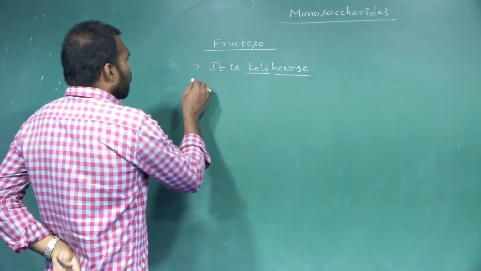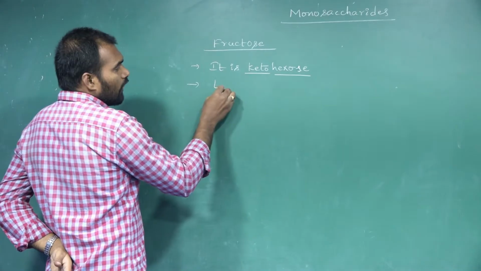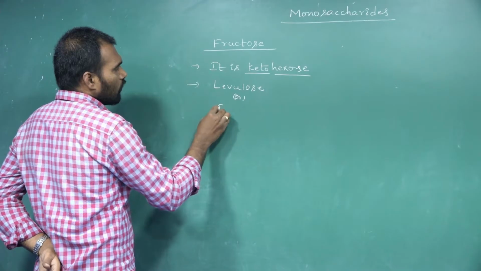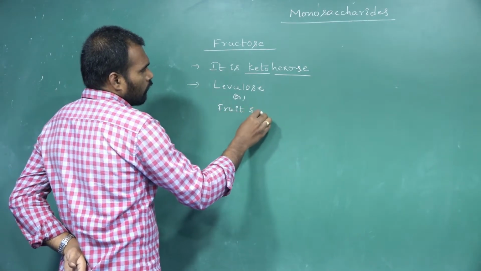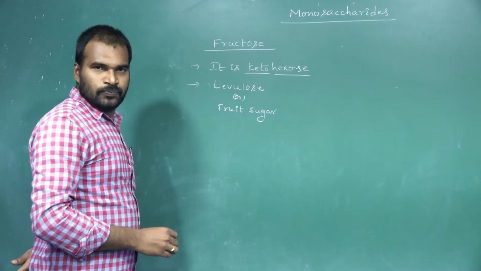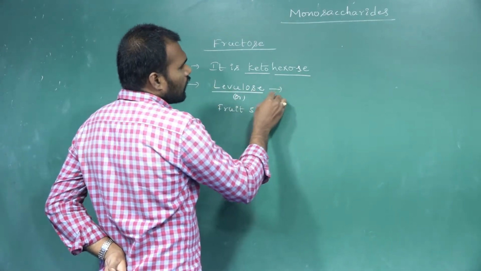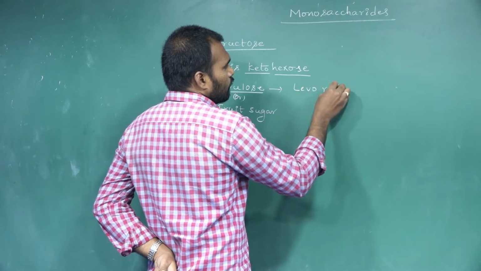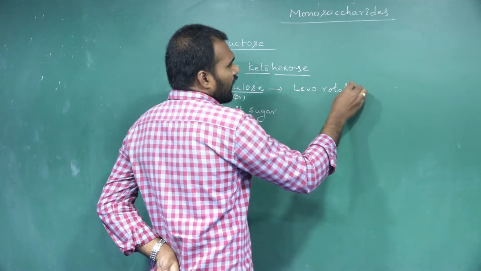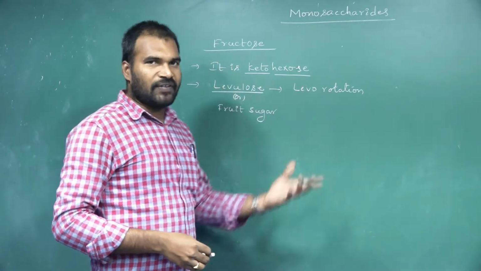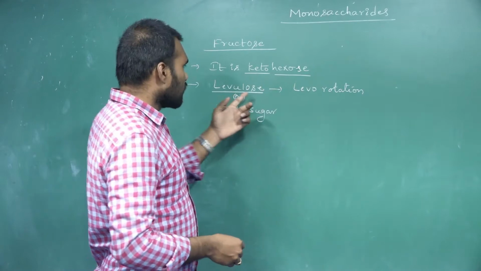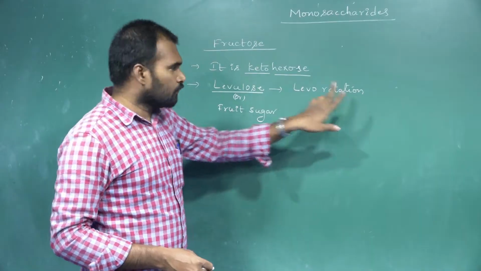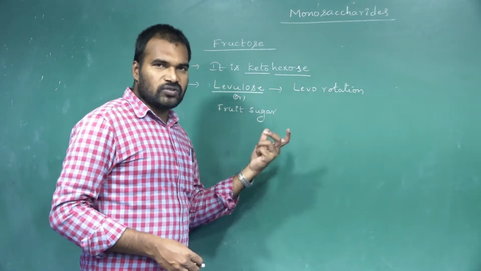Fructose is also called levulose or fruit sugar. Why do we call it levulose? Because of its levorotation. Compounds that rotate the plane polarized light to the left hand side we call levorotatory compounds. Because of showing levorotation, we call fructose levulose.